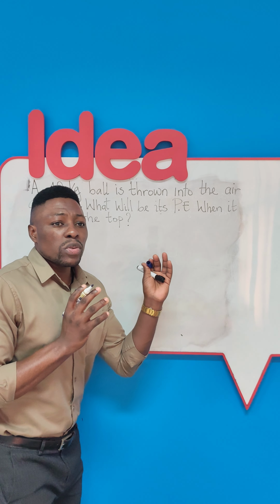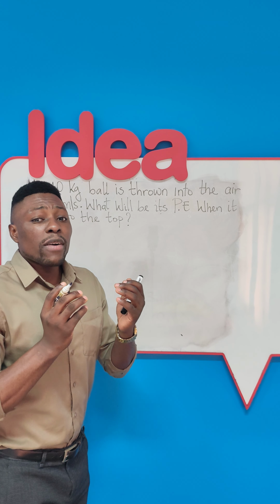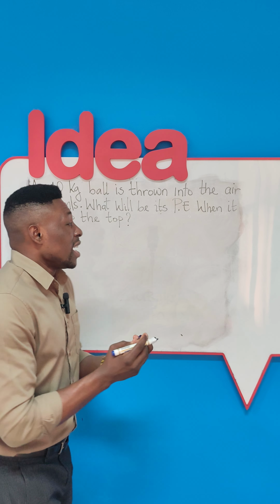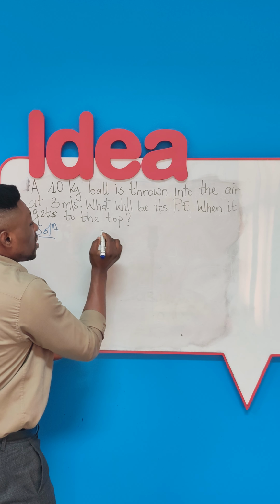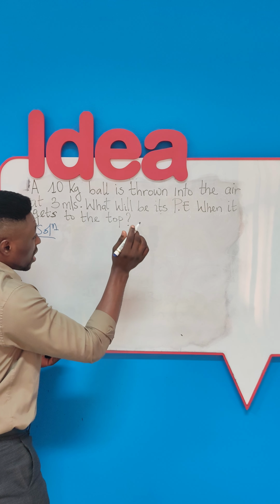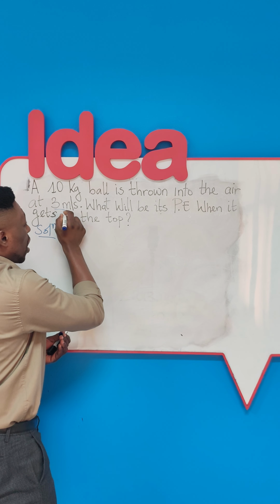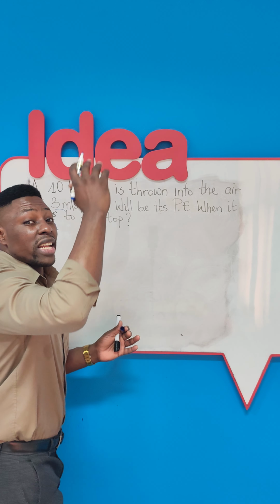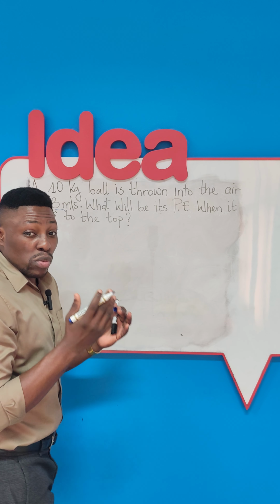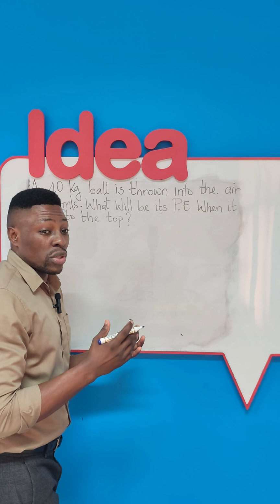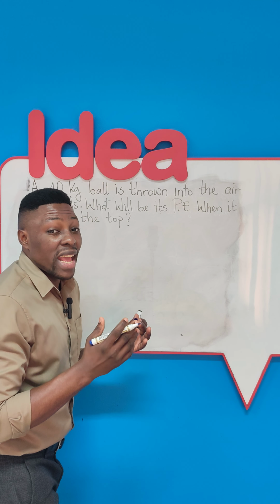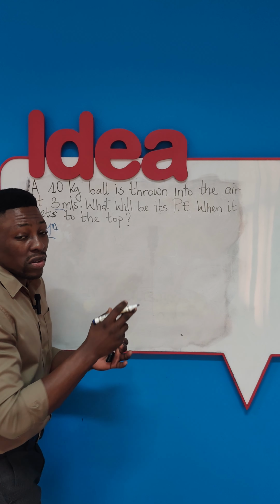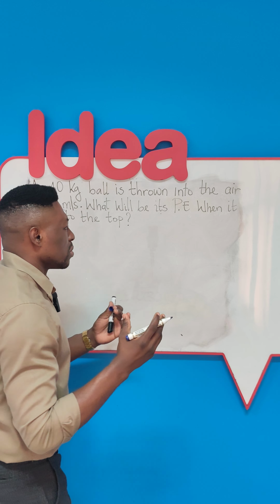One important thing to take note of here is we will have to apply the law of conservation of energy, according to which the initial energy, which is the kinetic energy which this ball had from the start, will completely be changed into potential energy when it gets to the top. And to assume this, we have to make another assumption, which is that of neglecting air resistance. We will neglect air resistance. At a speed of 3 meters per second, air resistance is not really considerable.